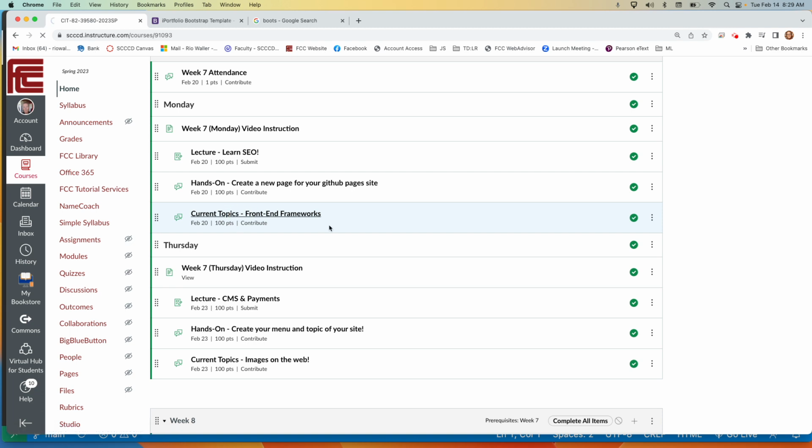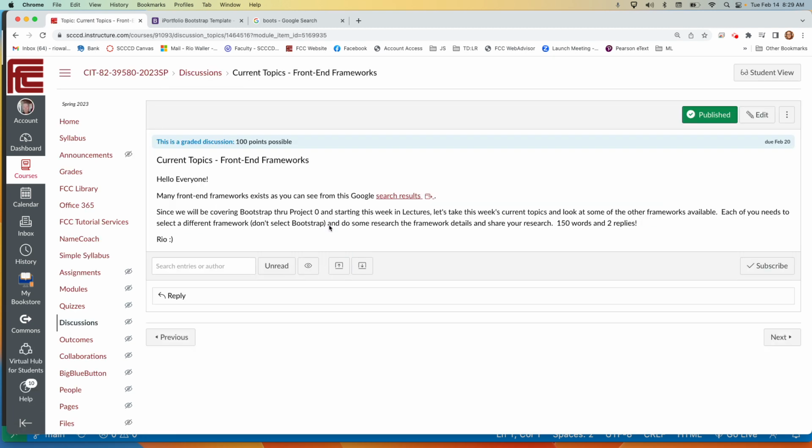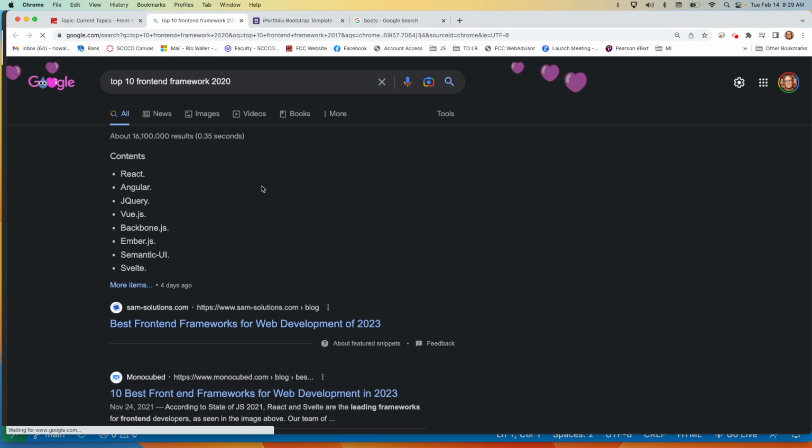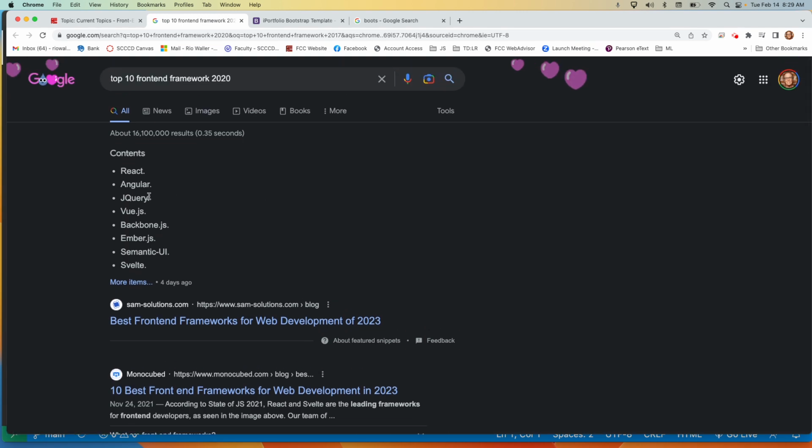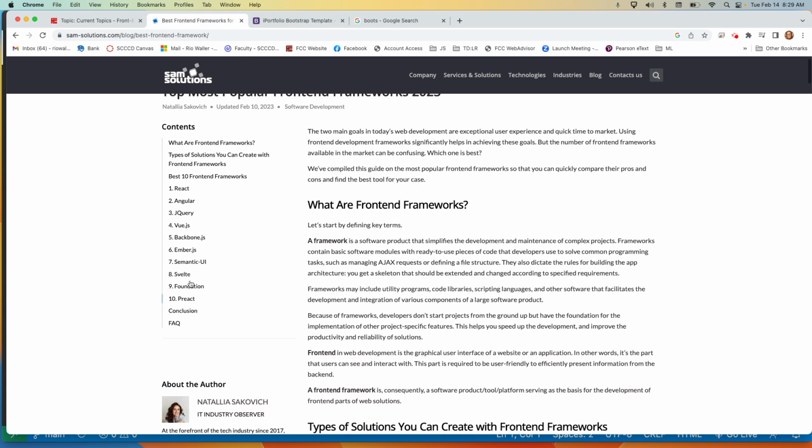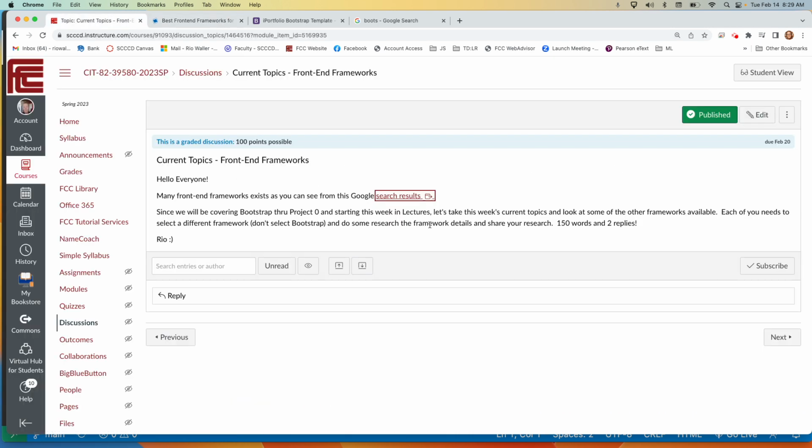So on the current topics, frameworks, we're using a framework, a library called Bootstrap. There are many out there, and I want you to learn about them. And I suspect if you've been around a little bit, you've heard of some of these: React, Angular, jQuery, Backbone, Ember, Semantic. There's just several. So choose one to look at, and there are more than just these. Everyone needs a different one, and research it a little bit.